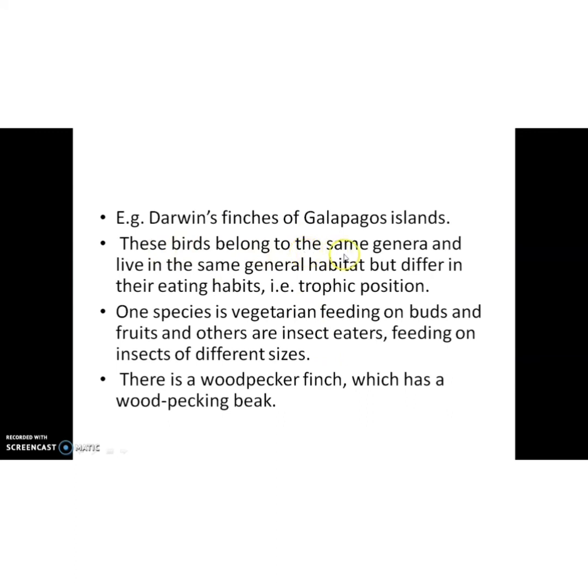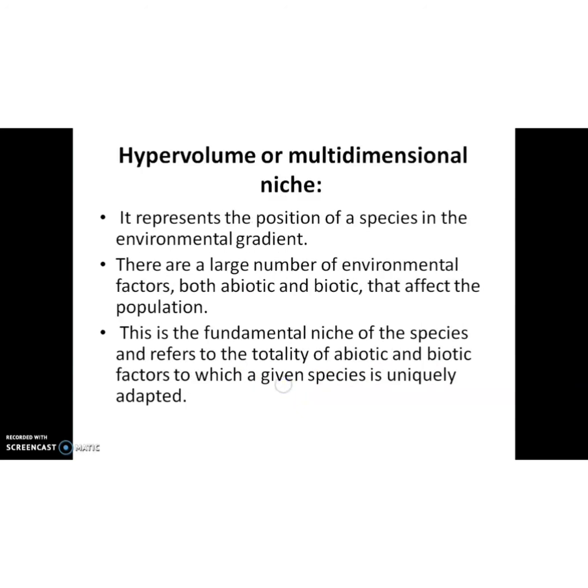These birds belong to the same genera and live in the same general habitat but differ in their eating habits. That is trophic position. One species is vegetarian, feeding on buds and fruits, and others are insect eaters, feeding on insects of different sizes. So there is a woodpecker finch which has a woodpecking beak. Clear? The trophic niche is clear.